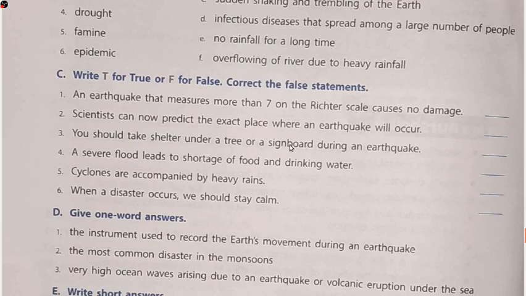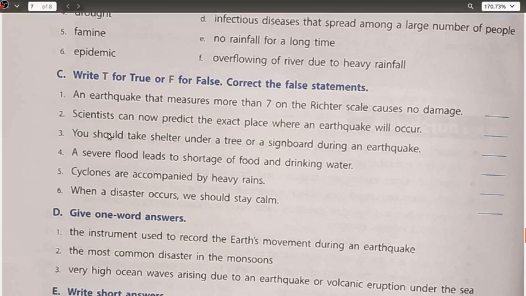So this is also false, and the correct statement would be, you just have to add here, not. That is, you should not take shelter under a tree or a signboard during an earthquake.